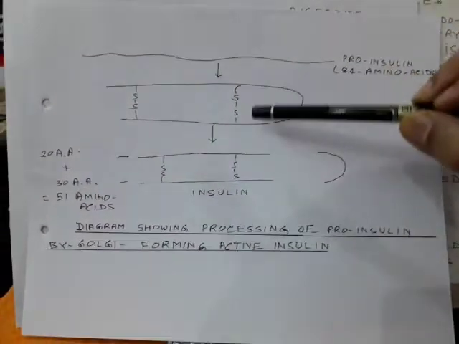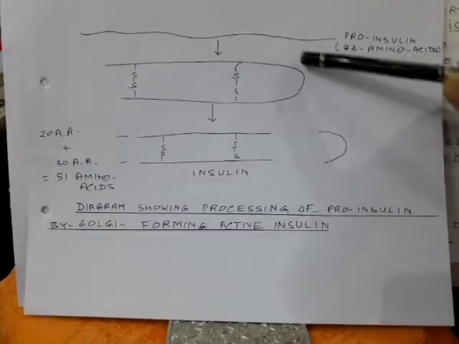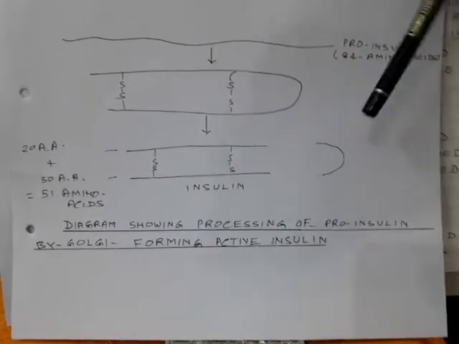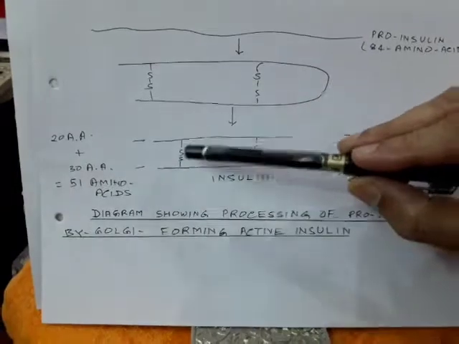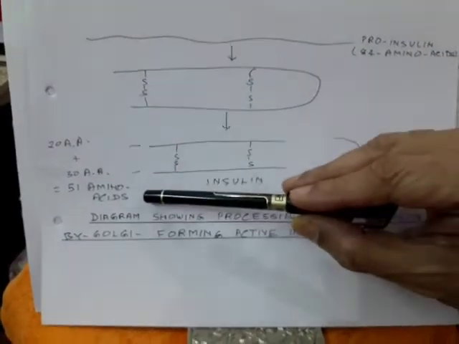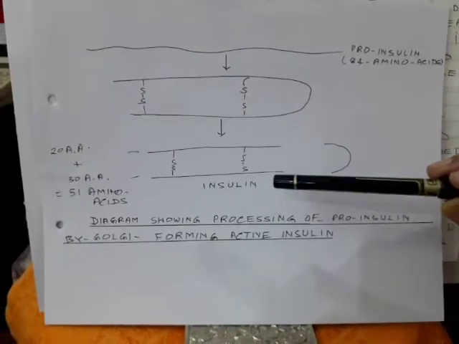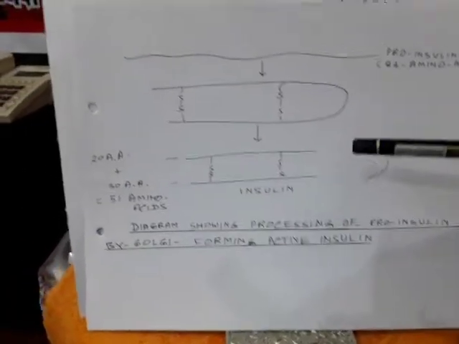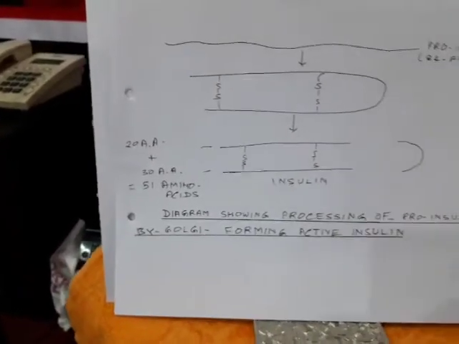In between, some disulfide bridges are formed, and a part of it is removed from it, and the remaining two subunits made up of 20 amino acids and 30 amino acids, means 51 amino acids, they become the active insulin molecule. So this type of processing, in which a part is broken down, is also done by the help of Golgi body.